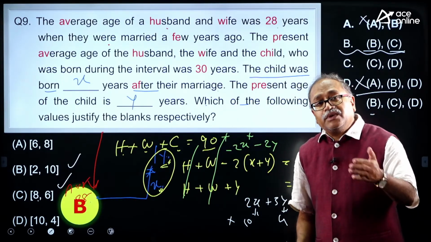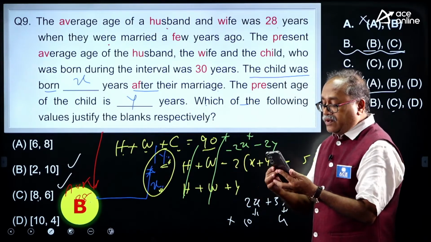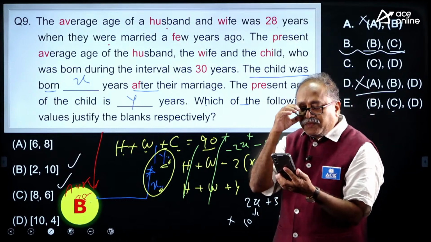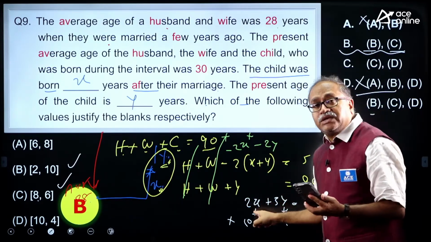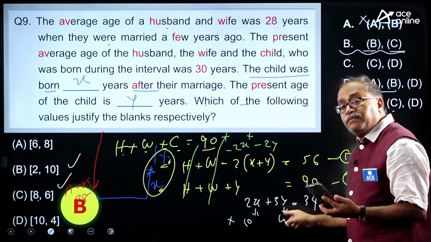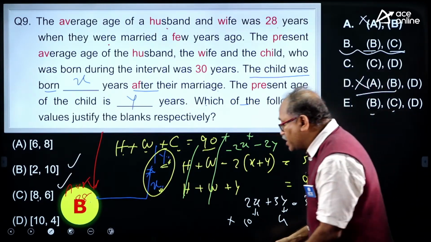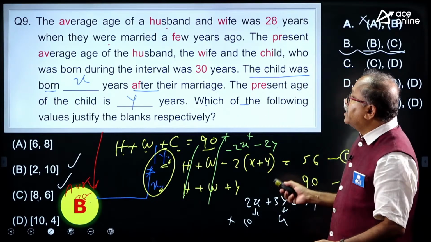So when you go to the main level, you will get questions of this nature, where you have to work out seriously. So Mr. Narasimha sir, it is B and C. A is not satisfying 2x plus 3y. Hope you understood it, or you can rewatch it. I am moving on to the next question, and it is here.